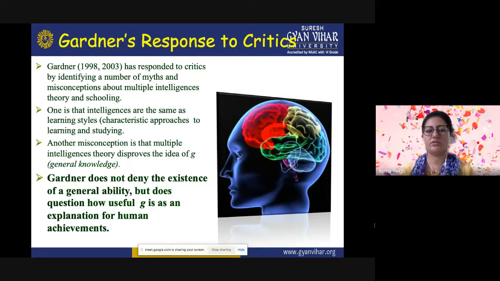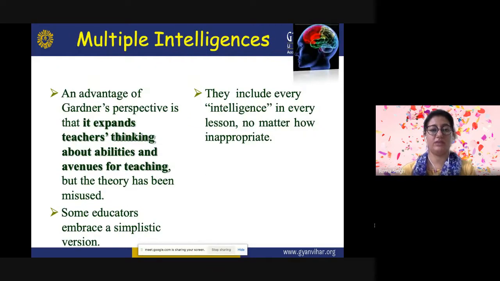Gardner does not deny the existence of a general ability, but does question how useful G is as an explanation for human achievements. Generally, it is believed that all human beings have the G part in them as a part of intelligence, the general ability. But certain theories say that there is the S part also, in which they have the specific abilities. So this is what multiple intelligence wanted to prove, that in one person there can be different intelligences also.